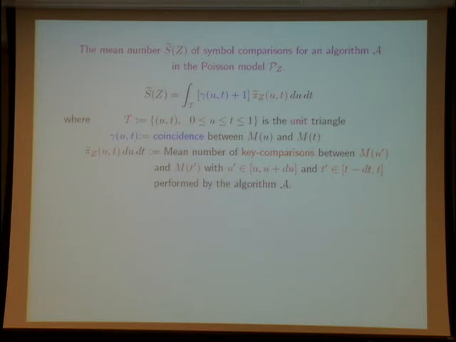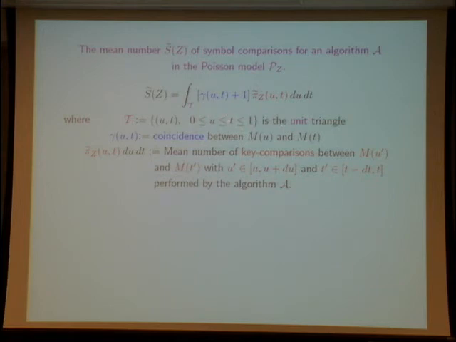When I know the position of the two words, the first close to mu and the second close to mt, I know that the number of symbol comparisons needed to compare these words is the coincidence between mu and mt. So I take the mean number of key comparisons and multiply by the coincidence between mu and mt. This gives me the mean number of symbol comparisons needed to compare the first word, close to mu, and the second word, close to mt. And now it is sufficient to take the integral over the triangle which gathers all the possible parameters u, t for which we have u less than t less than 1.